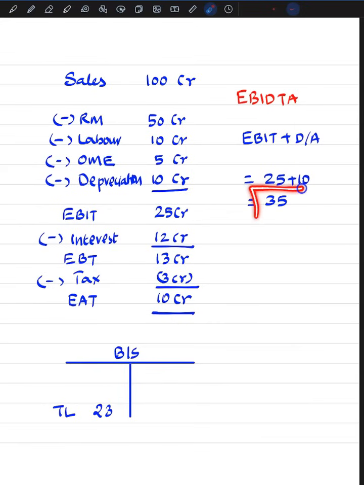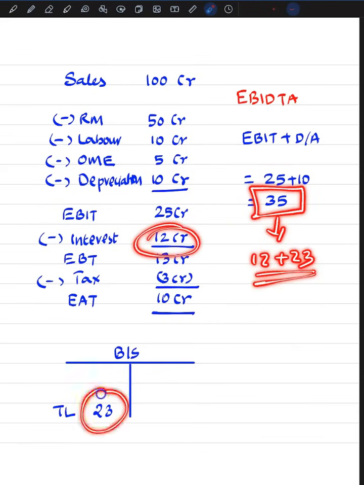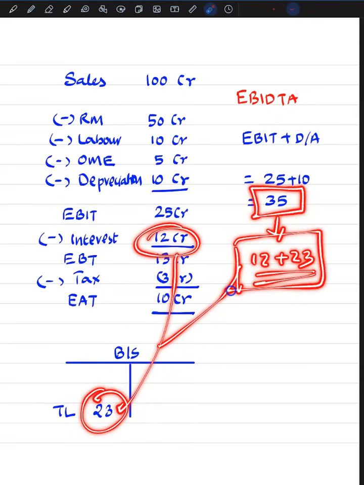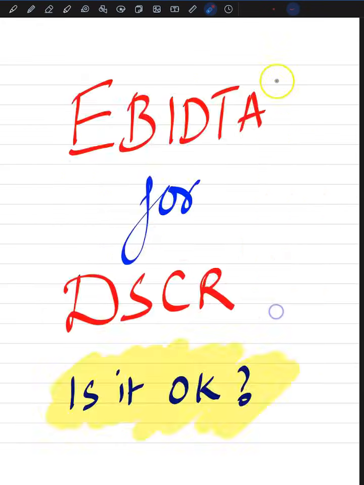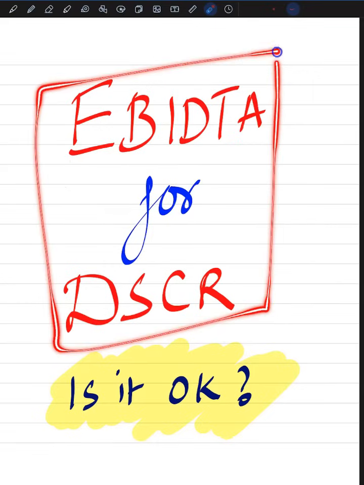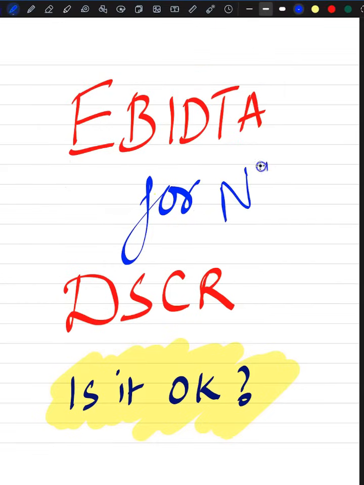But this profit gives us an illusion that 12 and 23. What is 12 and 23? This interest and term loan. So this profit gives us an illusion that this can be paid. But the reality is, out of this 35, 3 will go towards taxes. So only what is left over is only 32. With that, this 35 cannot be paid. So whether EBITDA can be used for DSCR? Answer is big no.